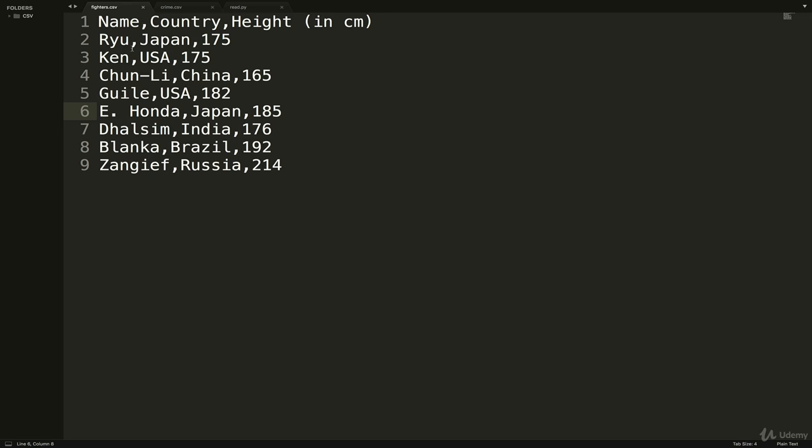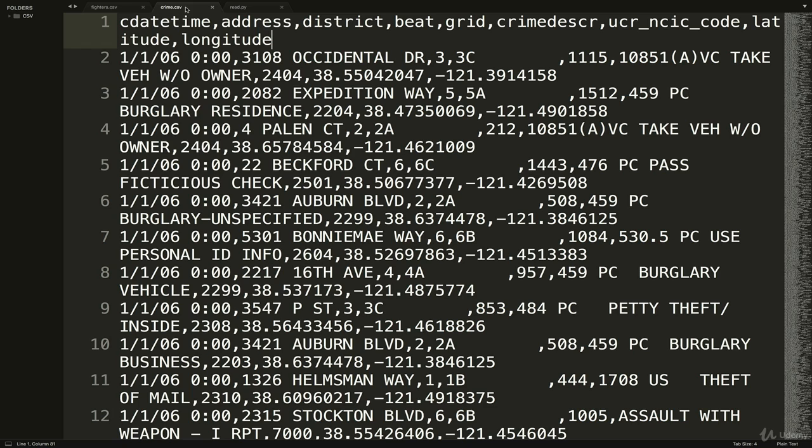So you can see, first of all, we've got a bunch of commas separating values, but the first row has name, comma, so that tells us the first thing before every comma on each row is a name, so Ken or Blanka. Then the next thing is country, Japan or USA. And then lastly, we have height in centimeters, like 165 or 214. So a very simple data set, but take a look at something like this.